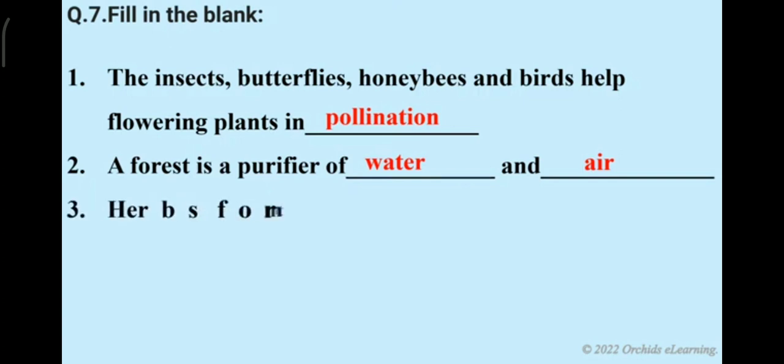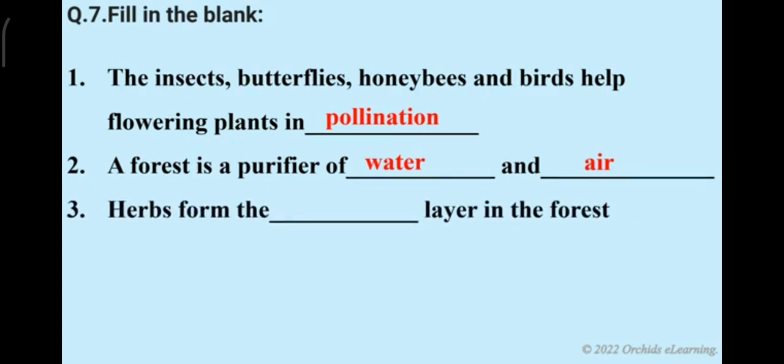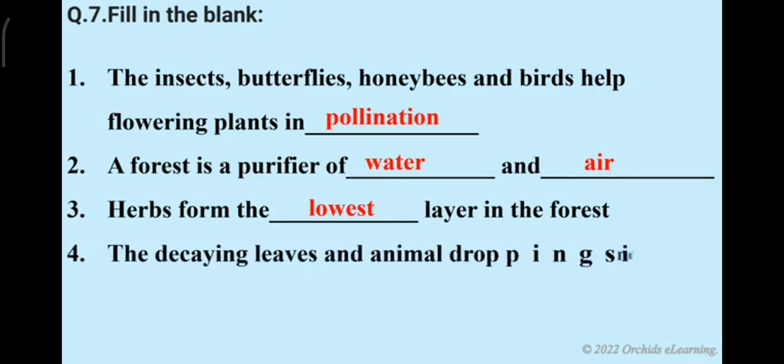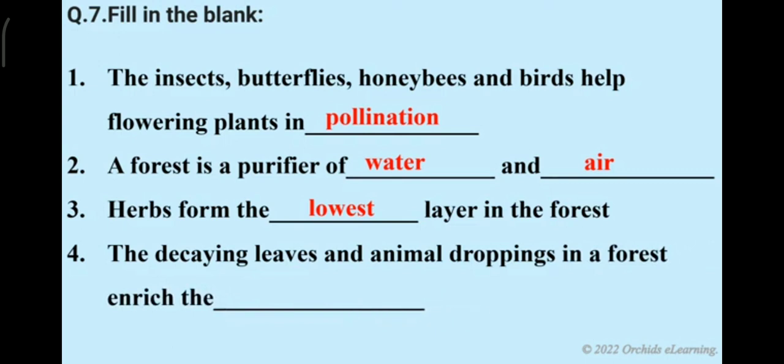Herbs form the dash layer in the forest: lowest. The decaying leaves and animal droppings in a forest enrich the soil as humus.